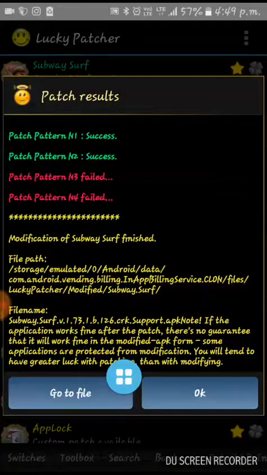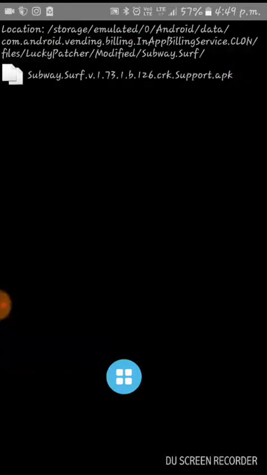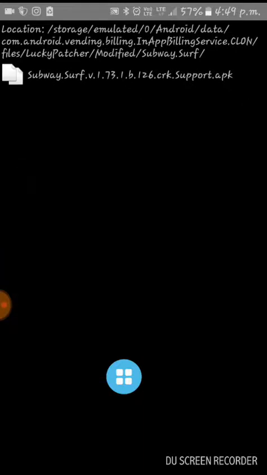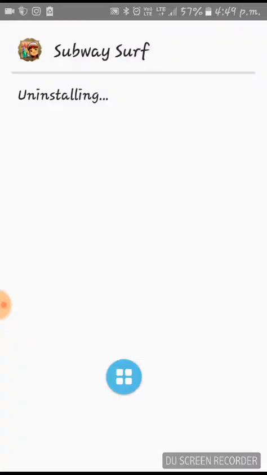So here it is after 15 minutes. It will take 15 minutes or some less. So here we will go to file, and then here uninstall and install. Okay.